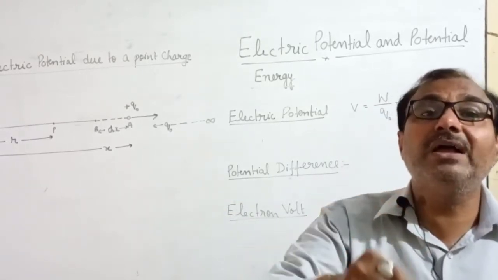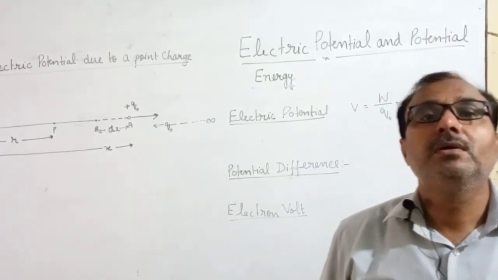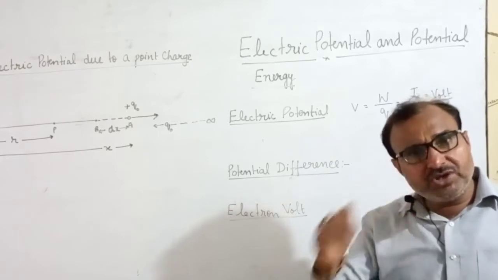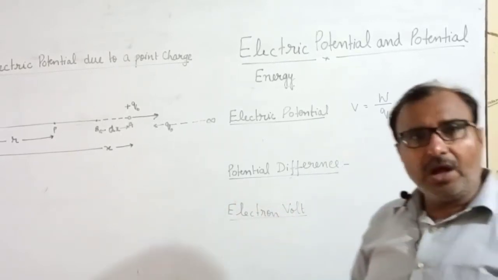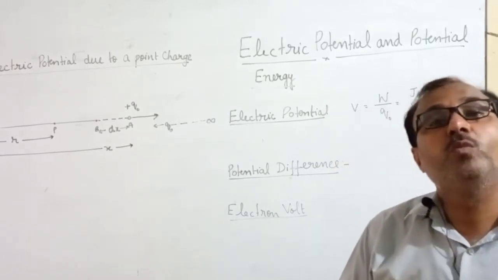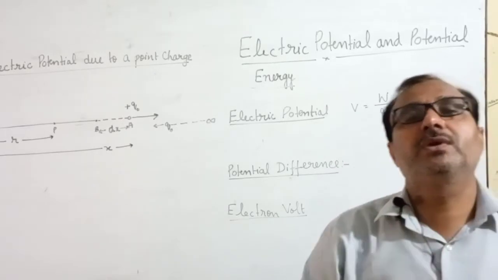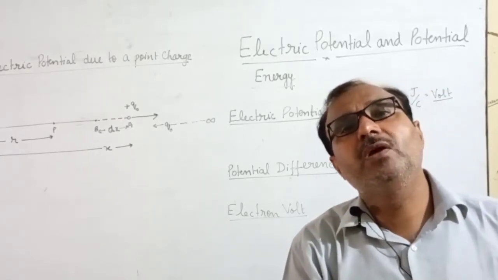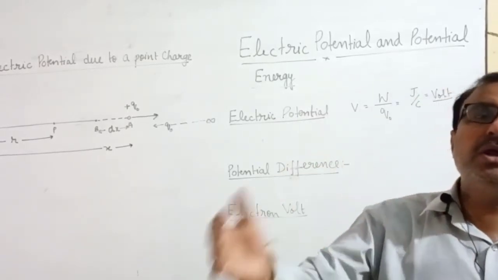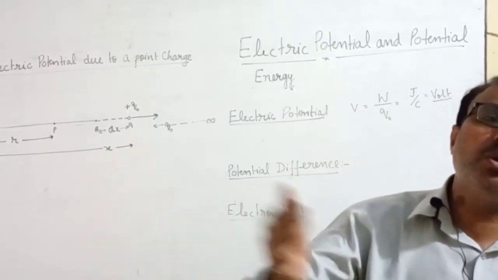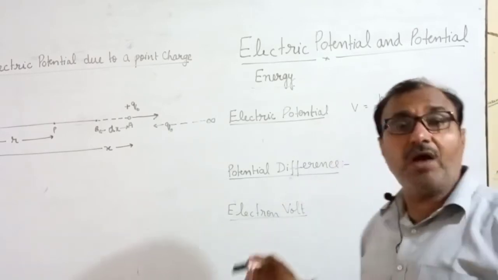Electric potential determines the direction of flow of charge. Positive charge always flows from higher potential to lower potential. Negative charge flows from lower potential to higher potential. Electric current flows from higher potential to lower potential, so electric potential determines the direction of current.